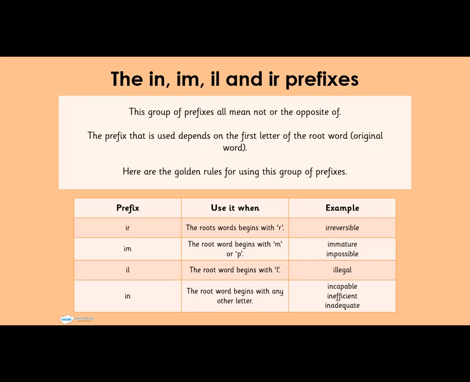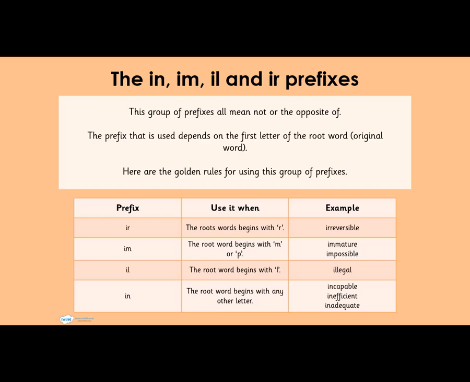Excellent. If we have a root word that starts with M or P, we use the prefix im. If we have a root word that starts with L, we use il. L is the easiest one.